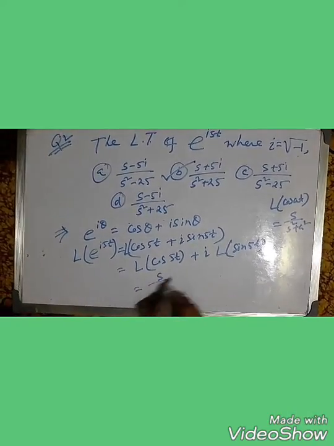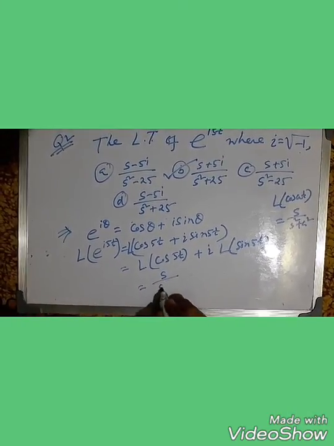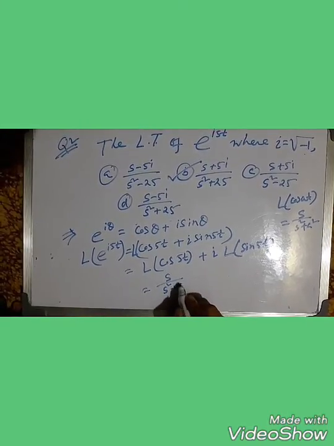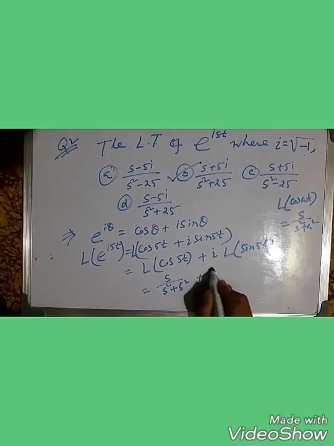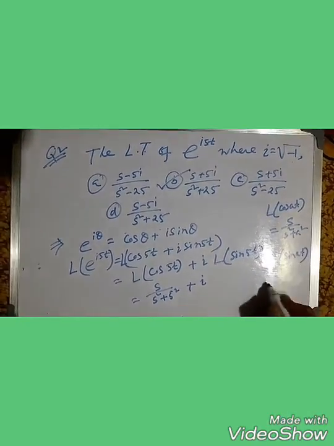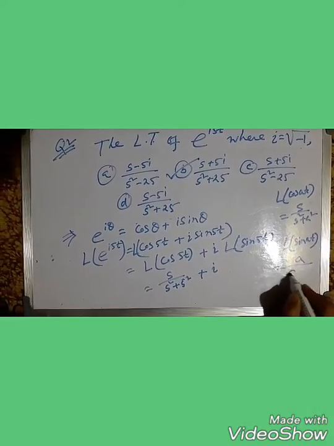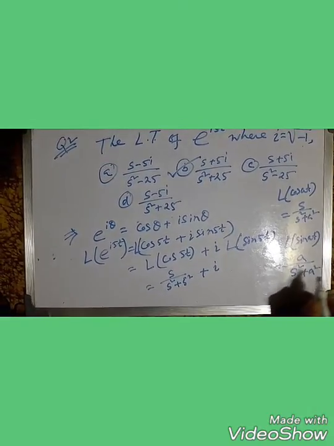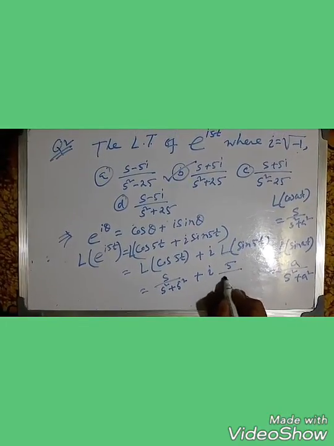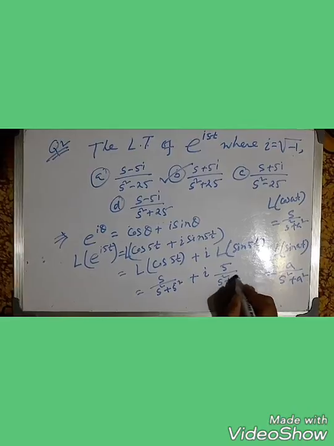So here s by s square plus 5 square plus i, and Laplace of sin at equals a by s square plus a square. Here a means 5, so 5 by s square plus 5 square.